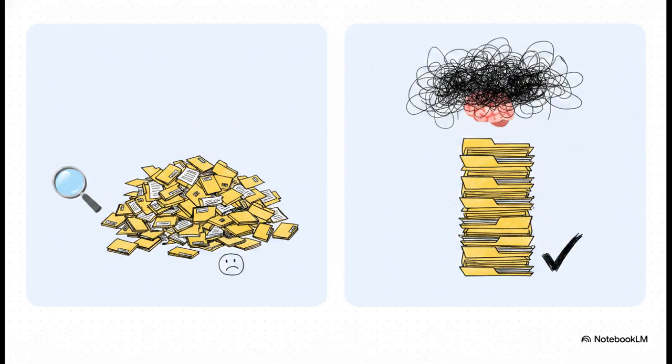Now, digging a little deeper, we also have to determine the actual source of the failure. Think about it. Did the system grab the wrong files to begin with? If so, that's a retrieval hallucination. Or did the system actually grab the right files, but the model itself just went completely off script during the generation phase? That would be a generation hallucination. Knowing exactly where the error happens is a game changer because it dictates exactly how we build our defenses.